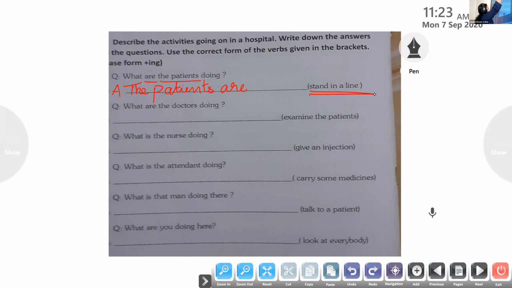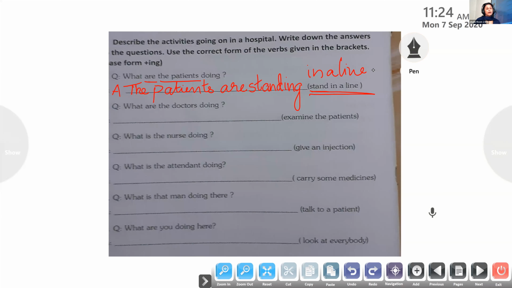So what we have to do, can we just write like that? Action in progress has to be used. If the word is stand, ing has to be added to it. So how do we write that? Standing. S-T-A-N-D-I-N-G, standing in a line. So this is the way we have to do the first one in this exercise. It's not a matter of just filling in the blanks or just underlining. You have to write the words in sentences. So, the patients are standing in a line.